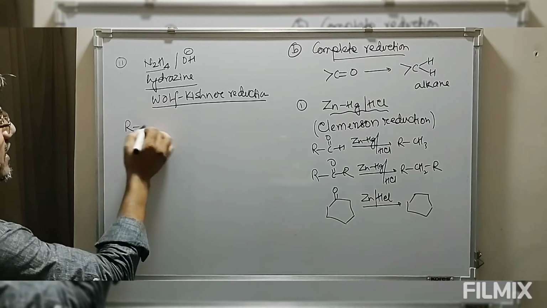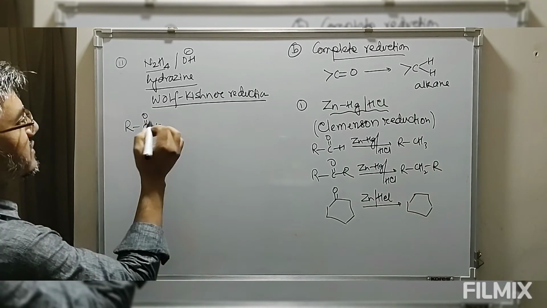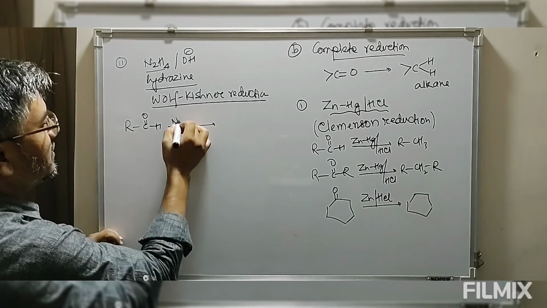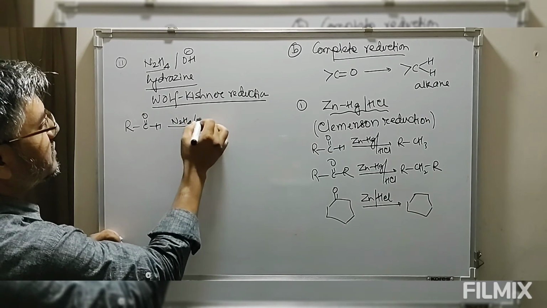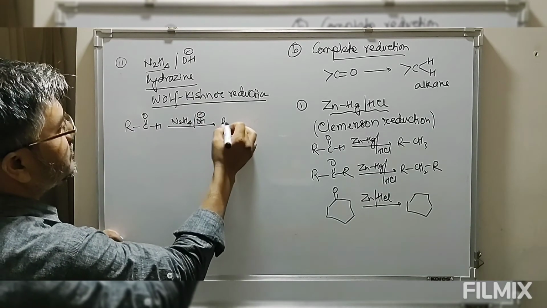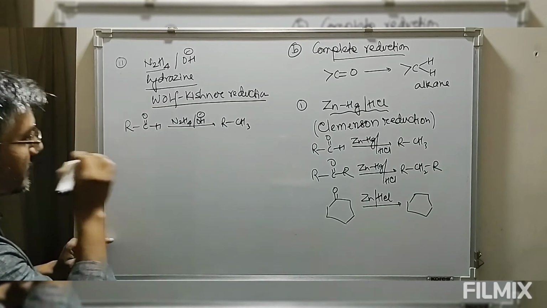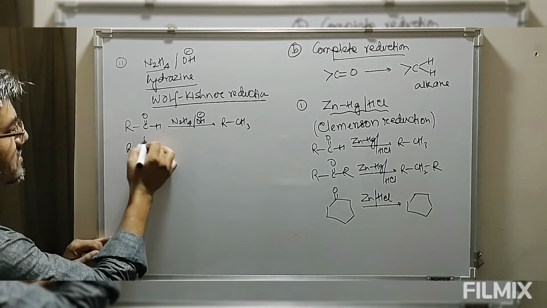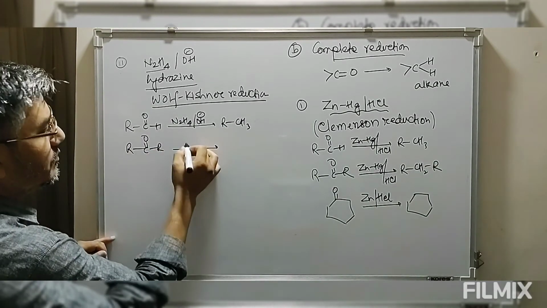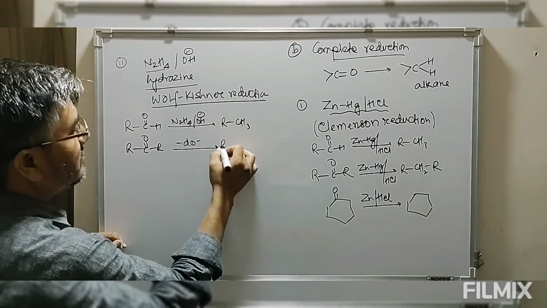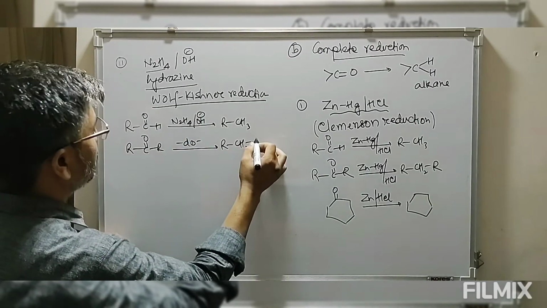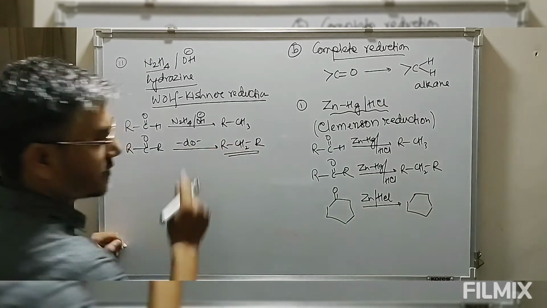So we have looked at this R-C double bond O-H. By use of N2H4 in presence of OH minus, this gives you RCH3. We take R-C double bond O-R. By use of the same reagent, this is converted into RCH2R.